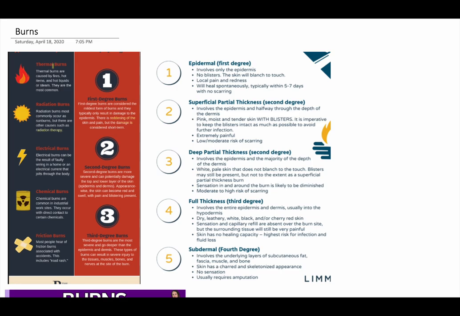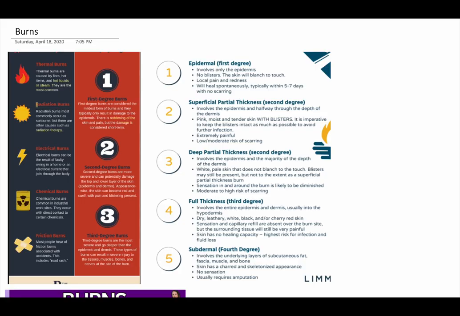This can be boiling water, steam, hot pots, pans in the kitchen, or anything like that. One thing here: when we compare hot liquids and steam, steam is always more dangerous because steam is at a higher temperature than boiling water. So we should be careful with steam as well.